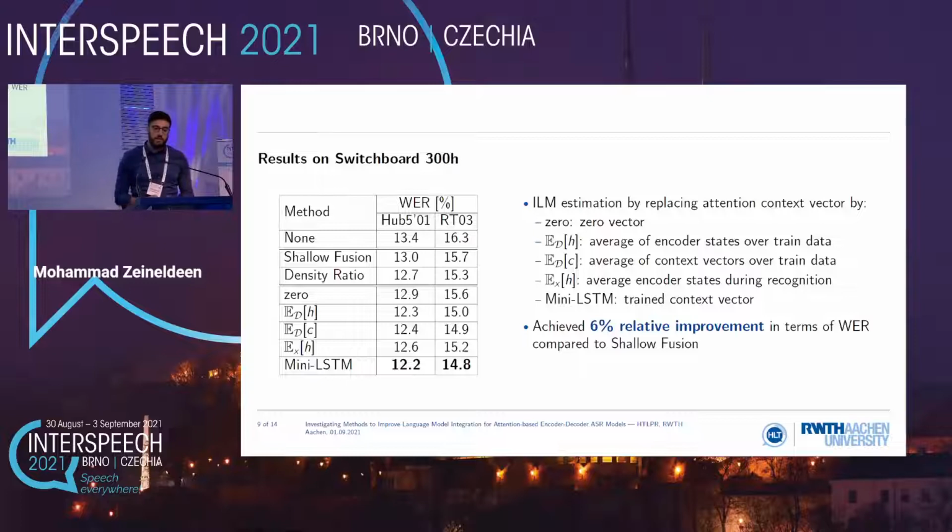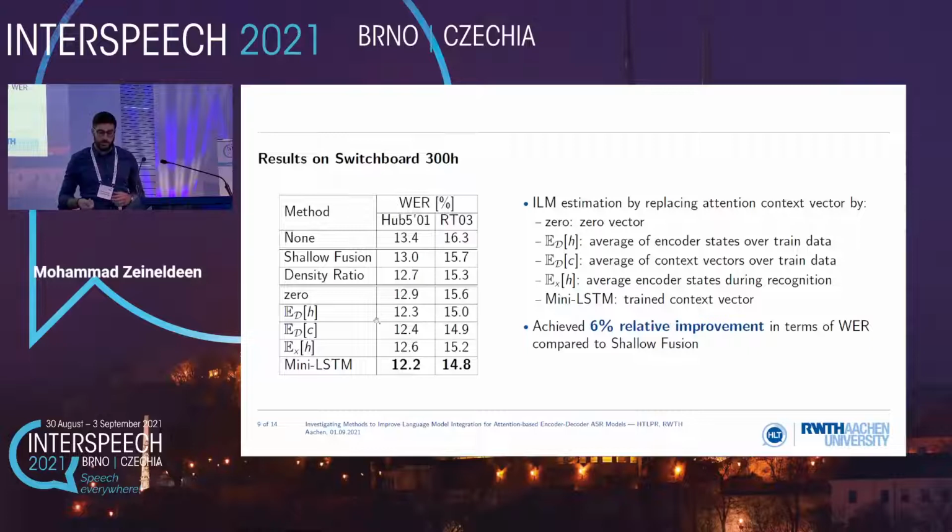So now for the results, we evaluated first on the Switchboard 300-hour task, which is conversational telephony speech, and we can observe that using our ILM methods, or in general, subtracting the internal language model, outperforms the standard approach like shallow fusion, which is simply a log-linear combination with the external language model. And with our best method, which is the MiniLSTM, the trained context vector, we can achieve a 6% relative improvement in terms of word error rate compared to shallow fusion.